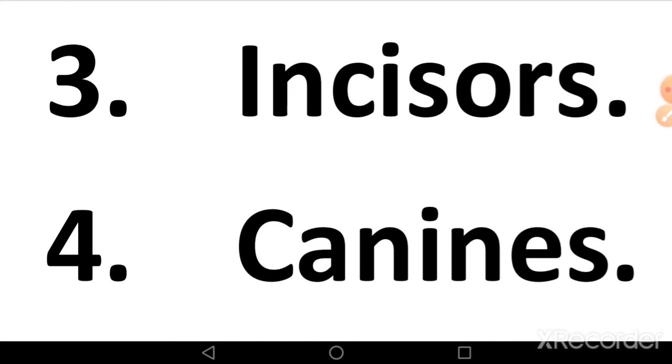That is type of teeth which are used for cutting and biting food. Fourth word, canines. That is type of teeth and are used for tearing food.